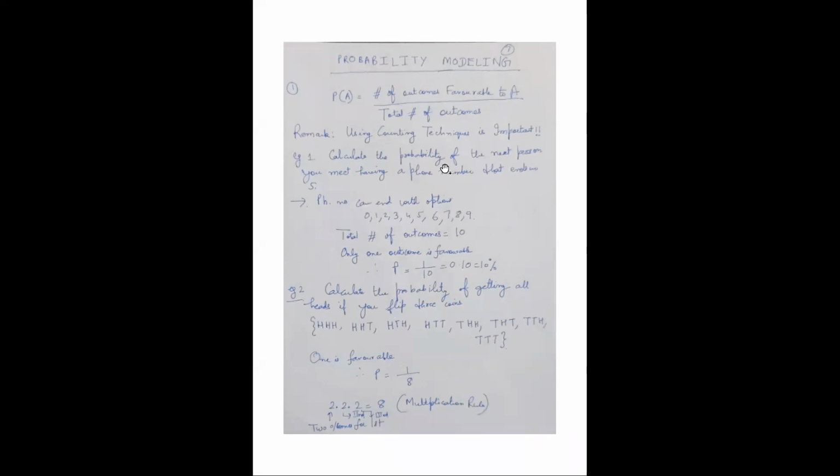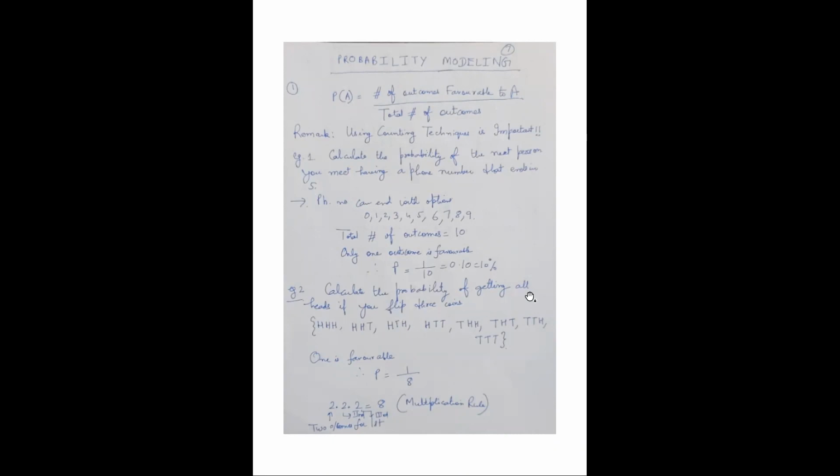Phone numbers: calculate the probability of the next person you meet having a phone number that ends in 5. So the last digit has to be 5. The last digit can have how many options? 10 options are there. The total number of options is 10. So 5 is there, and the probability is 1 by 10. The number of outcomes favorable to 5 is 1, the total number of outcomes is 10, so the probability is this.